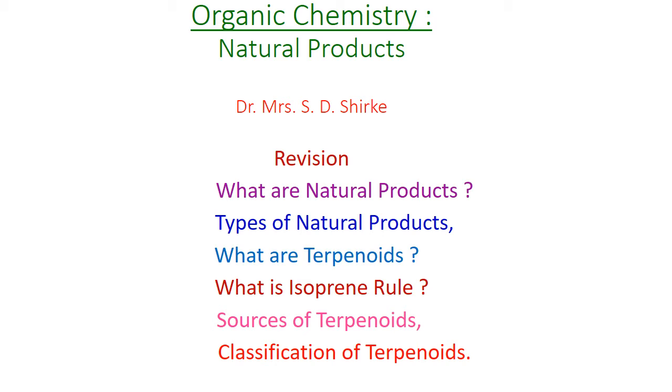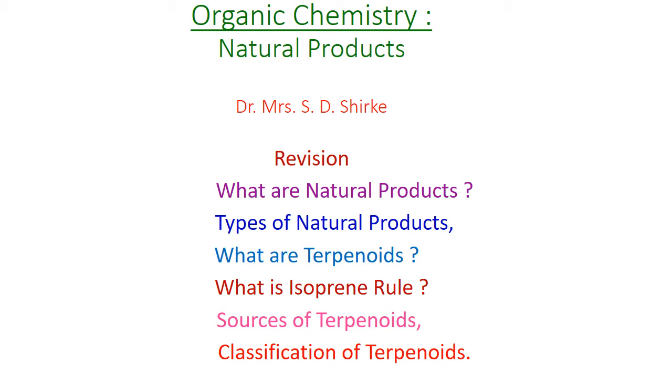Now one important thing: in the definition of terpenoid, we have to mention the molecular formula of the terpenoid. The molecular formula is C5H8(n). C5H8 is the molecular formula of the isoprene unit. As there is C5H8(n), there are a number of isoprene units. And a very important thing is that in a terpenoid there should be at least 2 isoprene units.